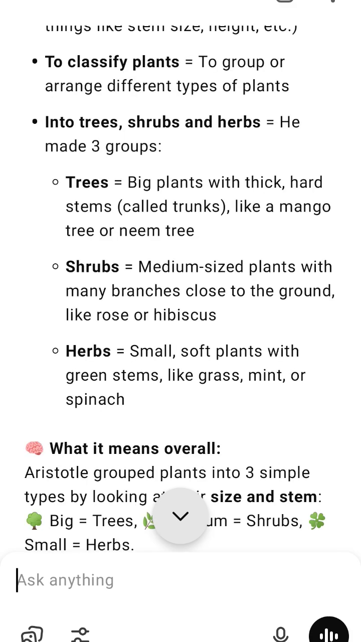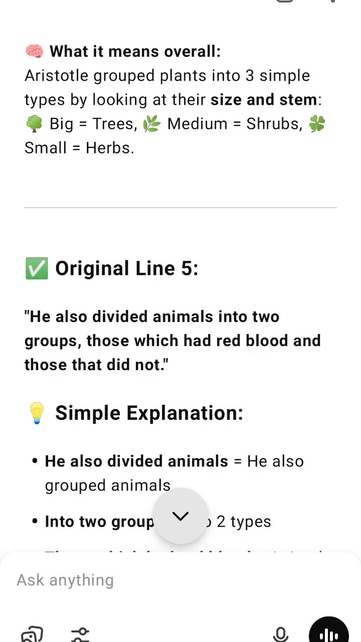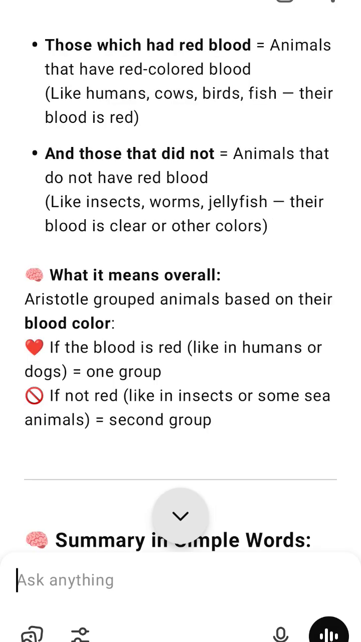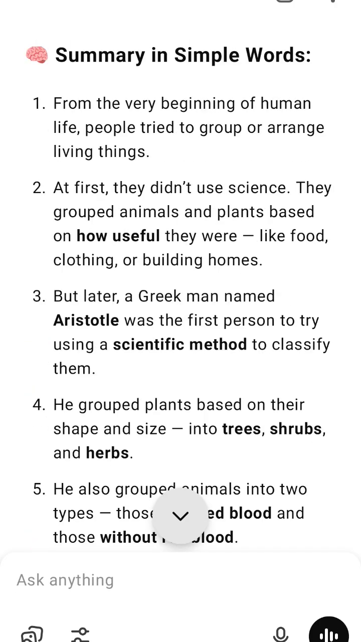How he grouped plants. Aristotle divided plants into 3 groups based on their size and stem type. 1. Trees, big plants with hard, thick trunks. Example, mango tree, neem tree. 2. Shrubs, medium-sized plants with woody branches near the ground. Example, rose, hibiscus. 3. Herbs, small, soft-stemmed plants. Example, grass, mint, spinach.